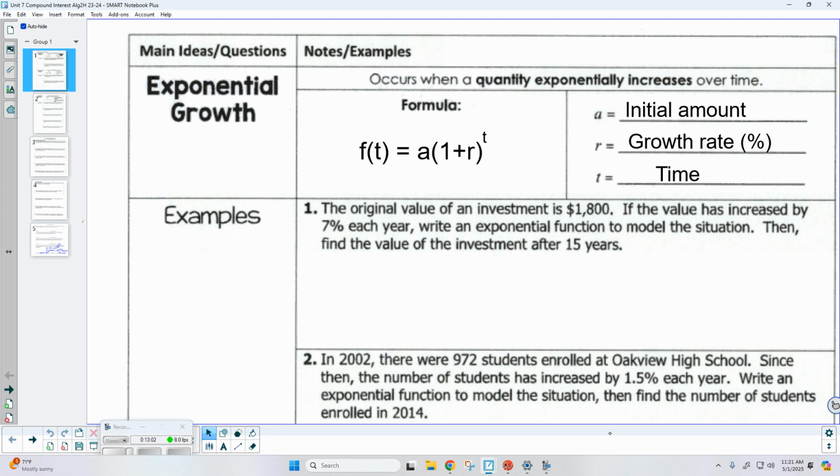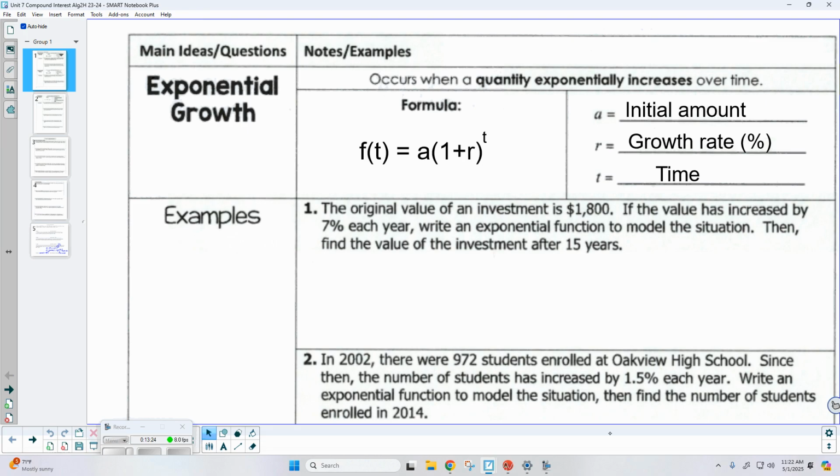That's the amount that I'm going to start with. r is my growth rate. That's always a percentage. And t is going to be the time. Typically we look at this in years. All we're wanting to do is look at a word problem, plug in the appropriate information, and then just answer the question.